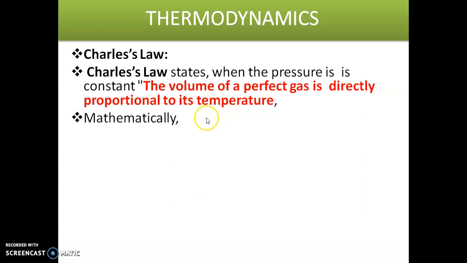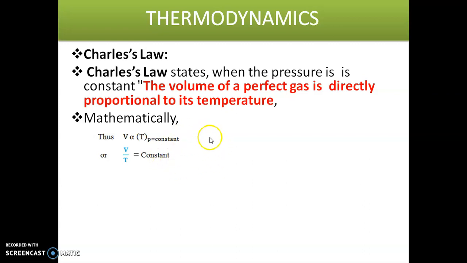So mathematically we can express this as V is proportional to T, when P is constant. If we remove the proportionality constant, we can write it as V is equal to T into constant, or V by T is equal to constant.